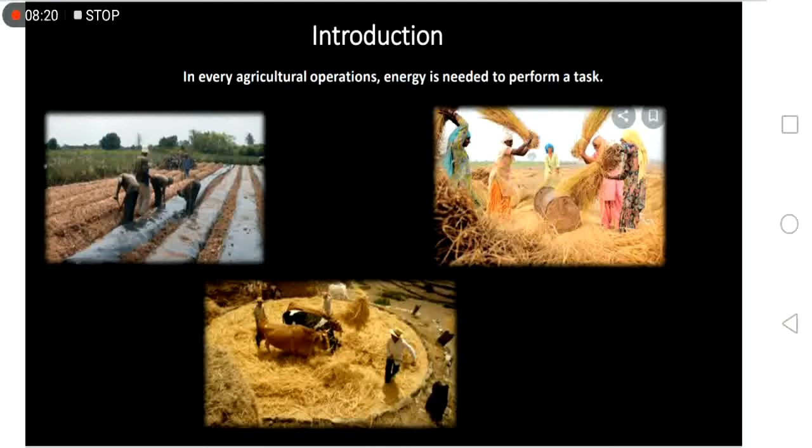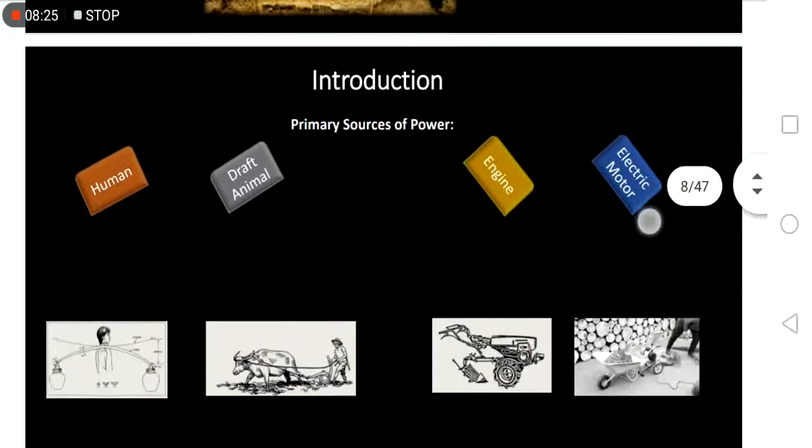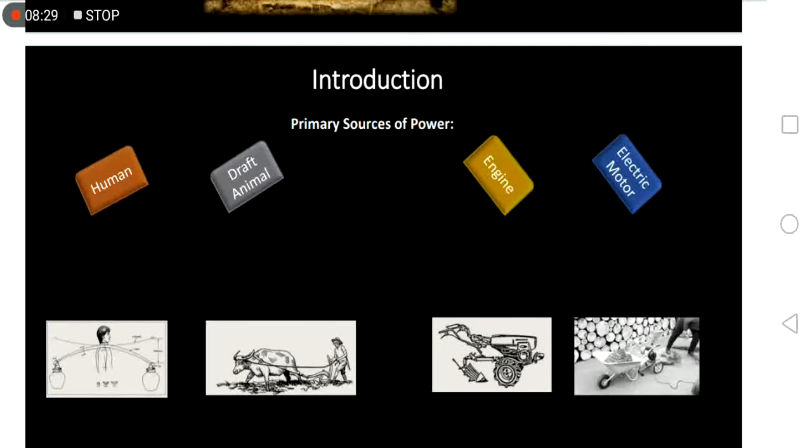Okay, so in this topic we will discuss different power sources primarily used in agricultural operations. So there are four primary sources of power. Again, what is power? It is the use of energy at a specific time. So there is a time constraint here when we say power. This is how much energy you are going to use for that specific agricultural operation to finish the job in a certain time. That is what we call power.